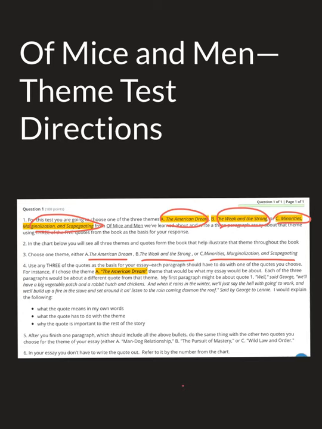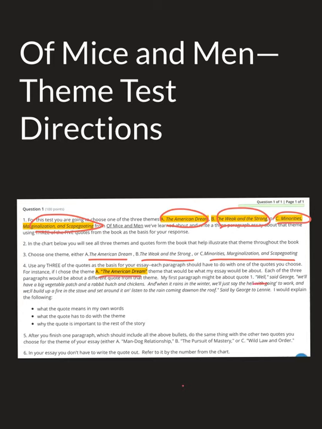And once you choose one of those themes, you're going to take 3 of the 5 quotes that I've provided you with in the charts that we're going to talk about in a second, and you're going to write an essay, 3 paragraphs long. Each quote is going to be a paragraph, all right? 1 theme, 3 quotes. Each quote becomes its own paragraph in the essay, all right? So if I pick the American Dream, that would be the subject, the topic of my essay. Each of the 3 paragraphs would be about a different quote from that theme.